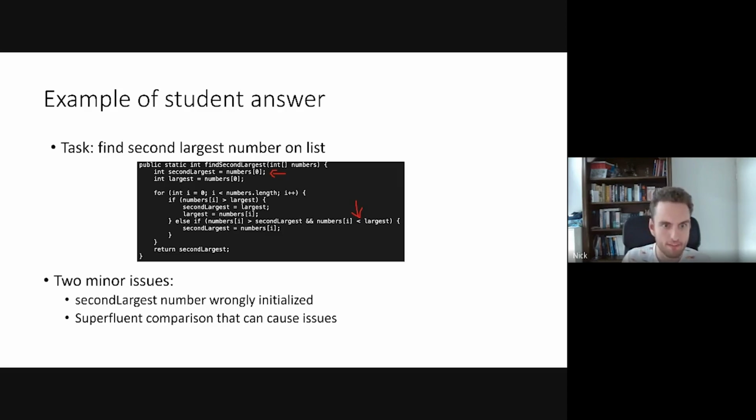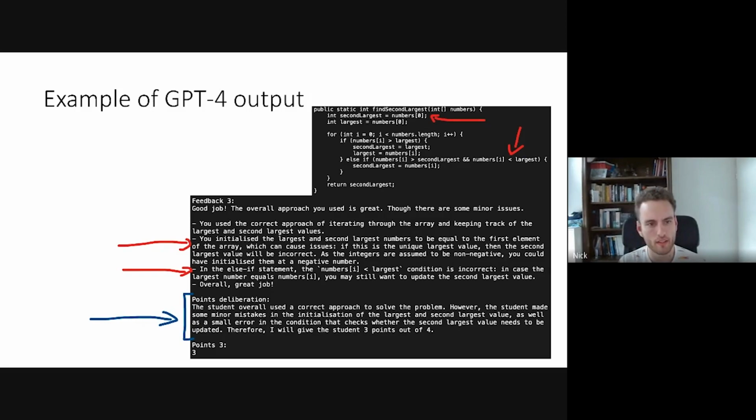Okay, so then I fed this to GPT, and let's look at the type of feedback that it gives here. First of all, it says, well, good job, overall approach. You can see the output structure that I asked for. First I asked for feedback, then for point deliberation here in blue, and then finally I asked for the points. And you can see at the two red arrows that as a second bullet point, it says that you initialize the largest and second largest numbers to be equal to the first element of the array, and this can cause issues, with some explanation of why, which is exactly the first error that I pointed out at the top in the student code.